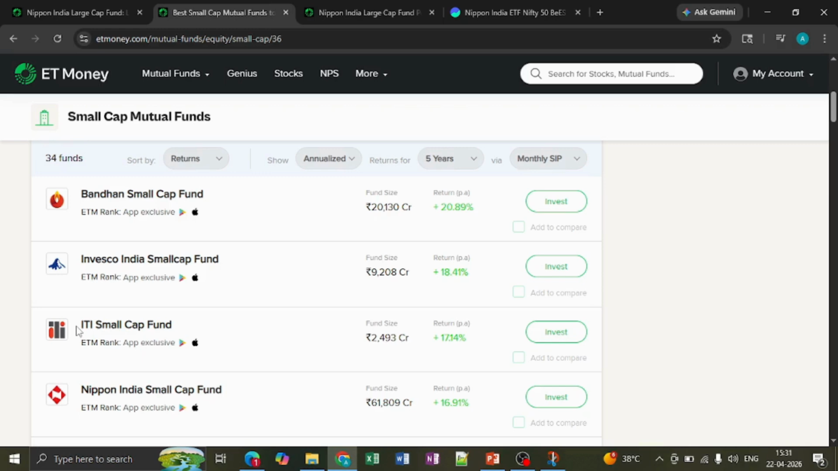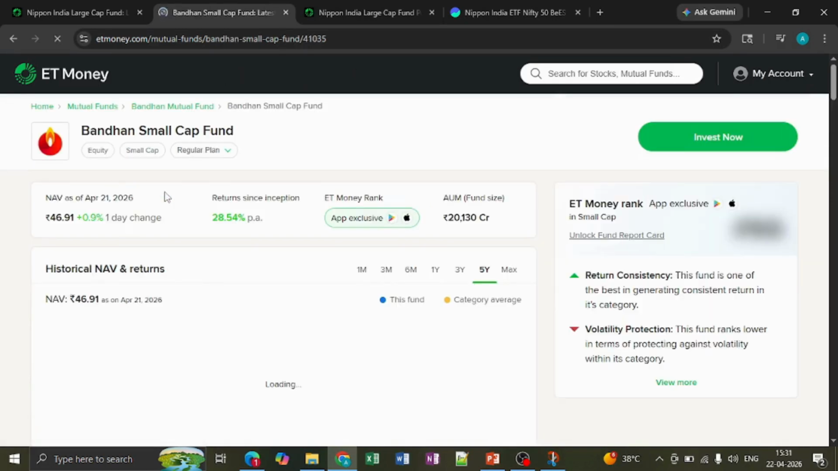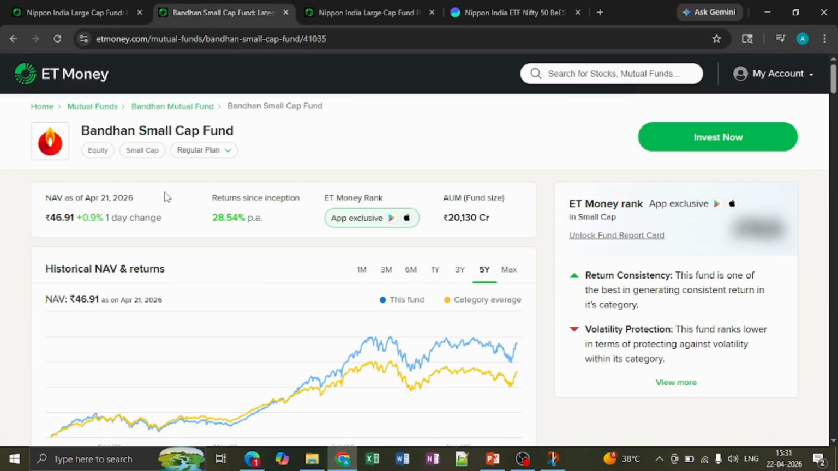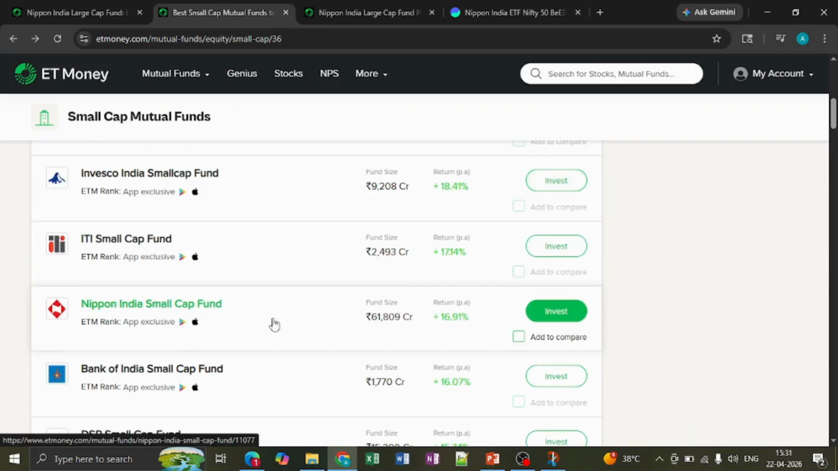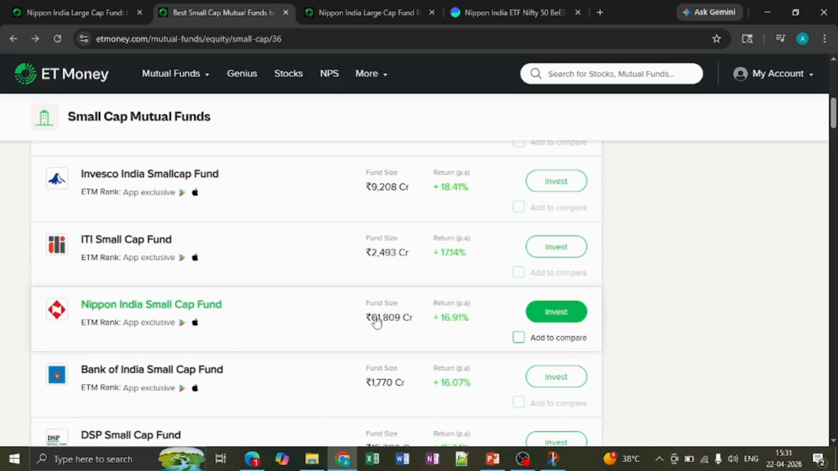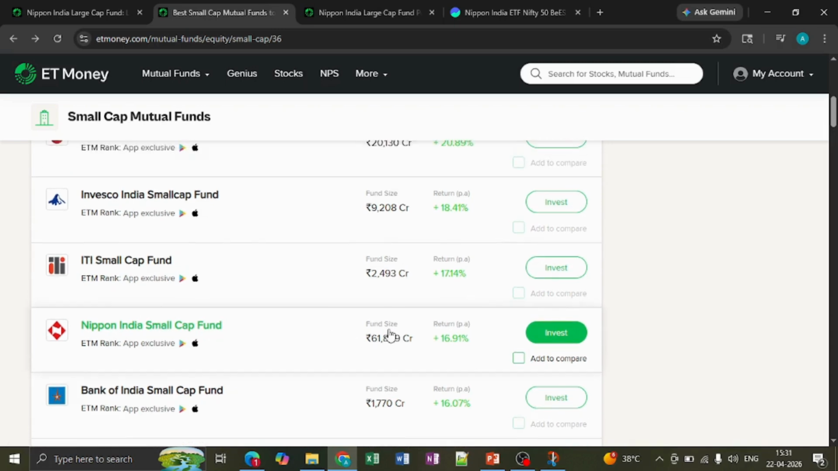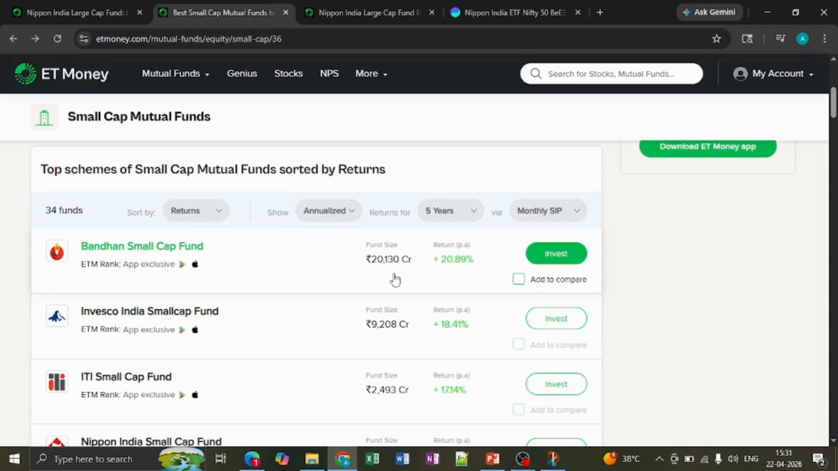As I mentioned, my preference when it comes to small cap is Bandhan and Invesco, because Bandhan follows the momentum style or the value style of investing, and Invesco follows the growth way of investing. Nippon India is also there, I can show you that as well. The only reason I'm not going with Nippon India is their fund size. It is almost around 61,000, which is three times that of Bandhan, and around five or six times that of Invesco.